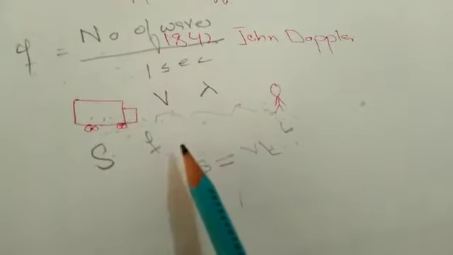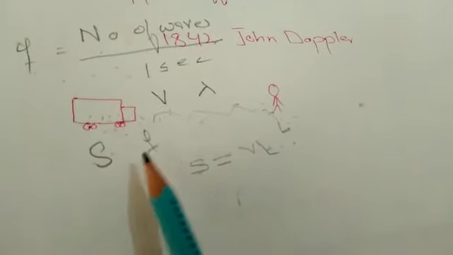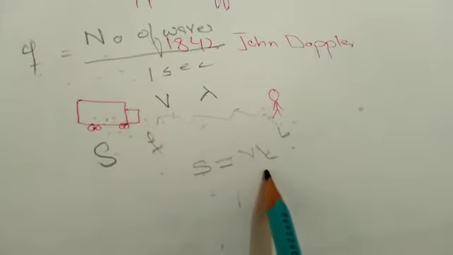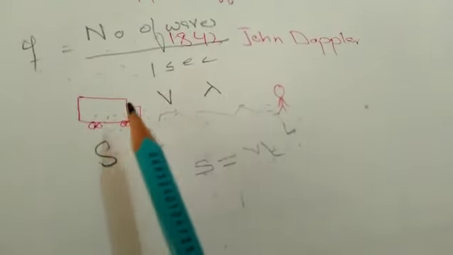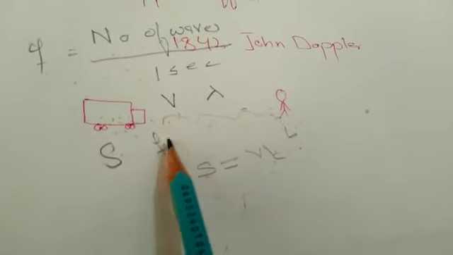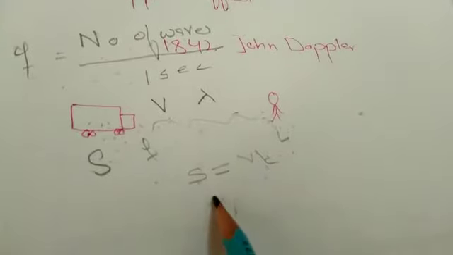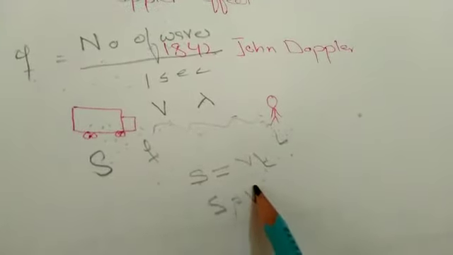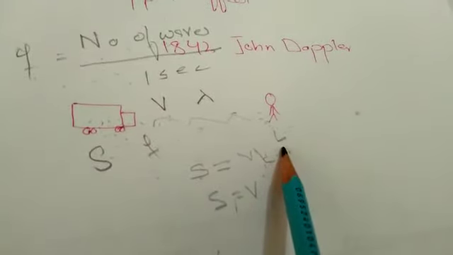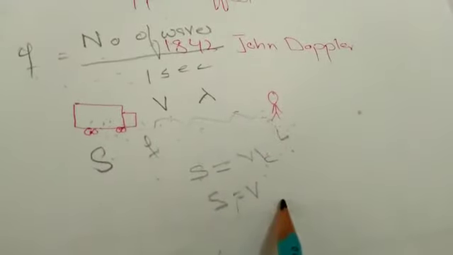Here this sounding source generates sound of frequency f. So in 1 second the number of sound waves generated by this source we call the frequency. Here time is equal to 1 second, because the number of waves received by the stationary listener is equal to f, the frequency of this sounding source. So instead of t we can write 1 second, then s is equal to v. Means when both the sounding source and listener are at rest, the distance between the sounding source and listener is equal to v.